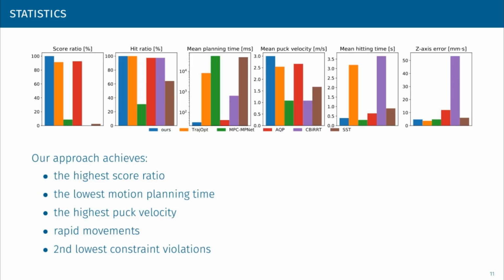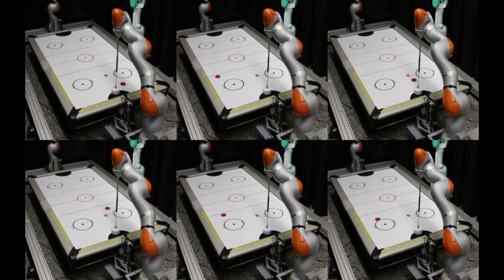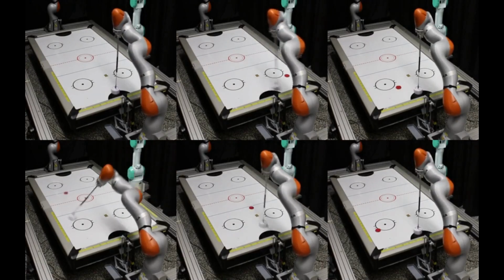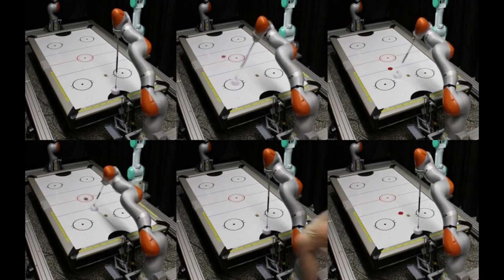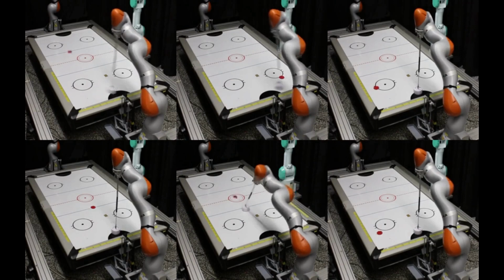Our approach achieves a 100% score ratio and the smallest planning time. It hits the puck with the highest velocity and keeps the mallet close to the table surface. Our approach can be safely transferred to plan on a real robot without retraining. The quality of plans is similar to the one obtained in simulation. However, due to the higher tracking errors, the scoring ratio is about 80%.